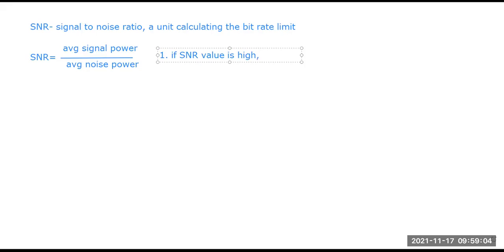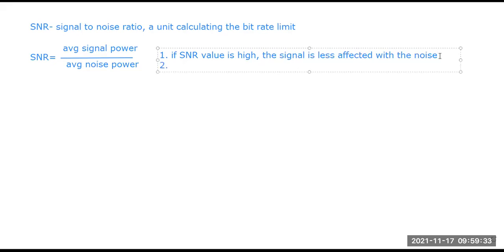If the SNR value is high, a high SNR means the signal is very less corrupted, or very little noise is present. So if the SNR value is high, the signal is less affected by noise.